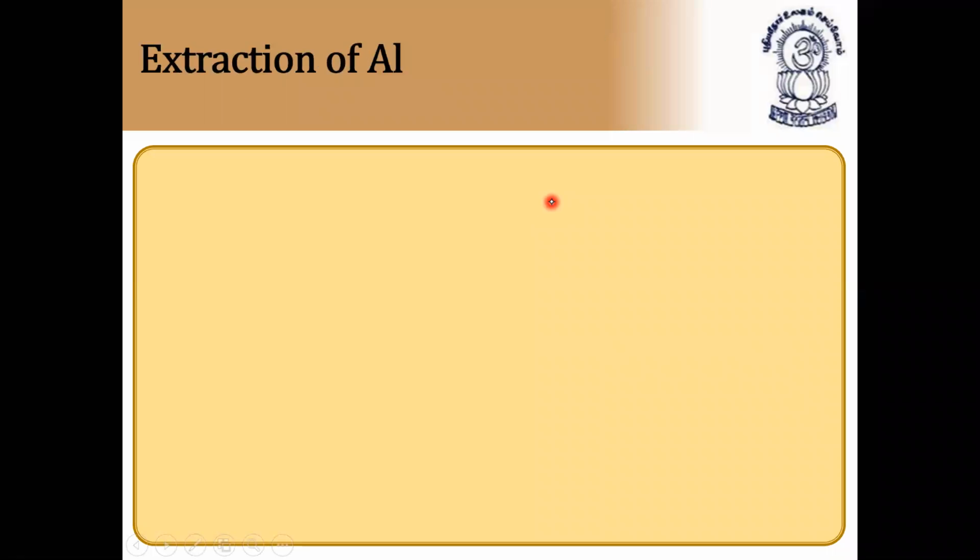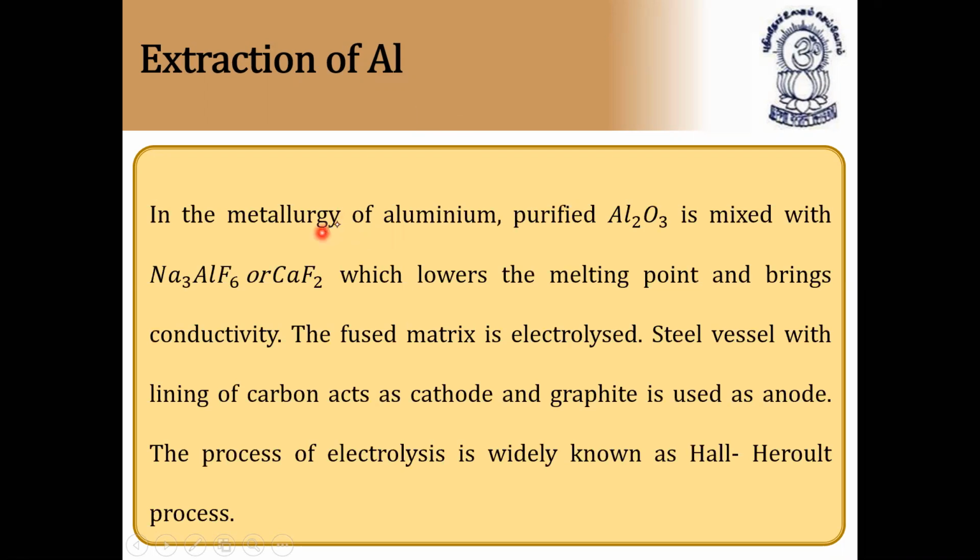Next continuation, extraction of aluminum. So far we have done copper, then zinc. Now we are going to do extraction of aluminum, which is also very, very important. Usually extraction of aluminum is done from bauxite. So in the metallurgy of aluminum, purified aluminum oxide is mixed with, this is directly given, let us see now.